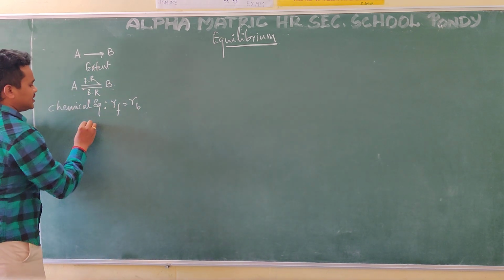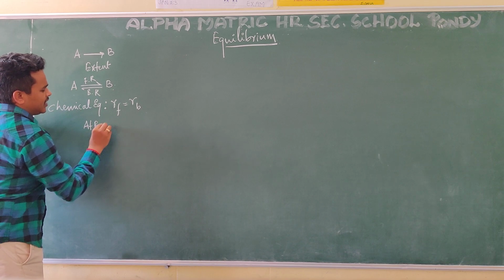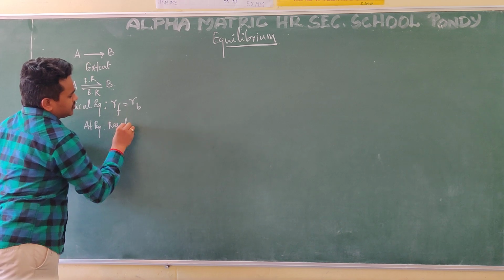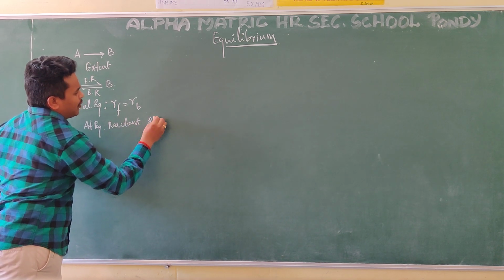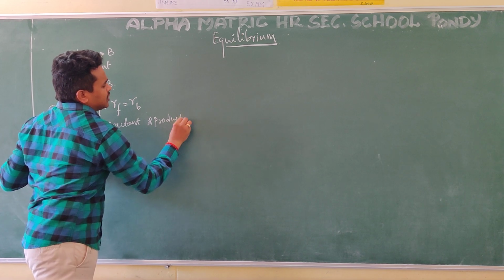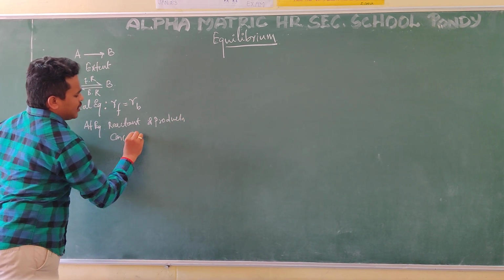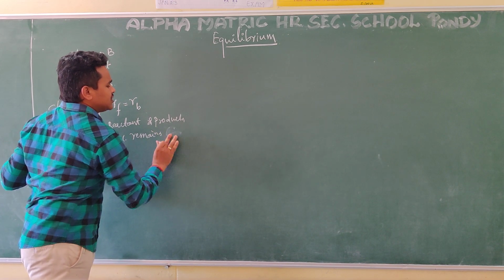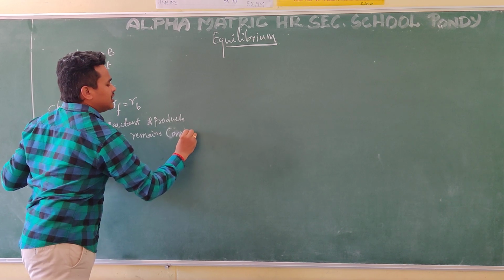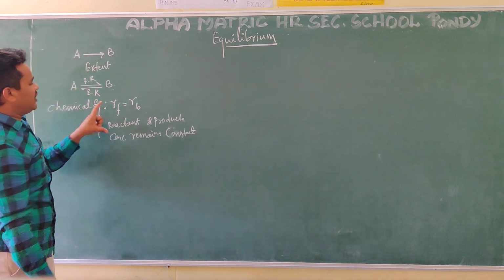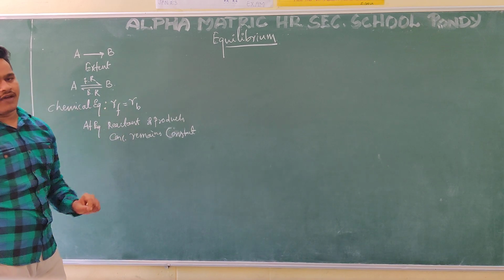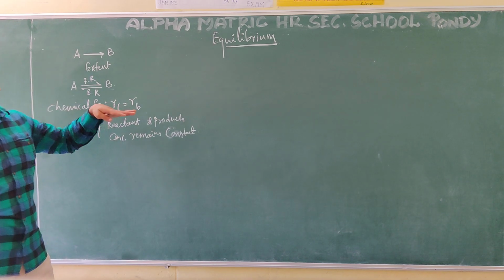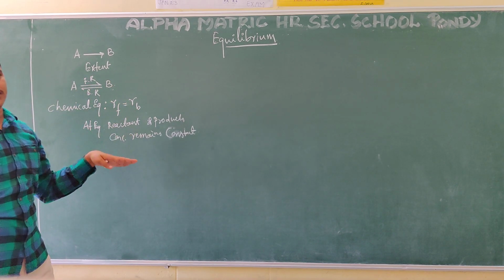At equilibrium, what can I say? The reactants and products concentrations remain constant, not remain same, remain constant. These are the two definitions for equilibrium. The state at which the rate of forward reaction is equal to the rate of backward reaction is called equilibrium, and at that state they maintain their concentrations constant.